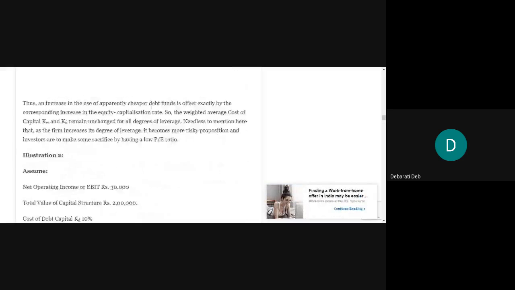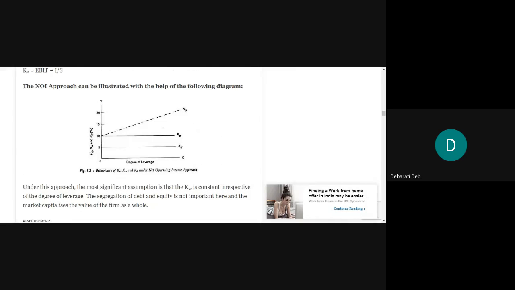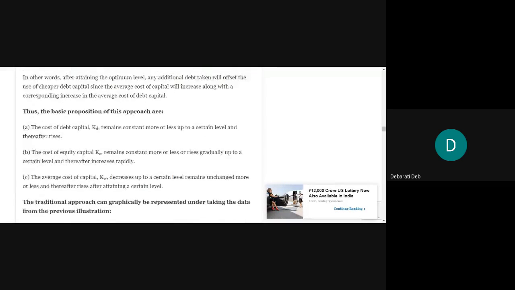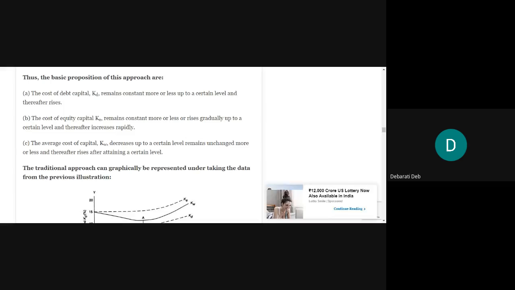See, I'll show you the diagram. Yes, see, in this NOI approach, KD is a constant value, and the overall cost of capital is also a constant value. But this cannot happen in practice. So the traditional approach is a modification of those theories. See, the cost of debt capital, that is KD, remains constant more or less. It will not be exactly constant, but it will fluctuate very little. So it will be almost constant, but not exactly constant. But that also will happen up to a certain level, and after that it will increase.